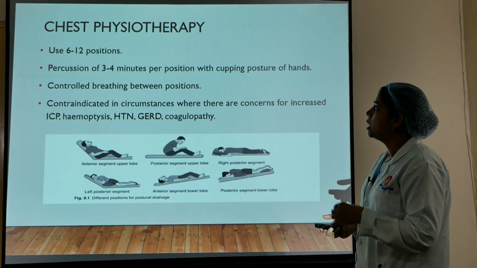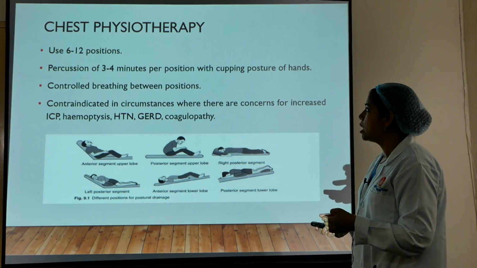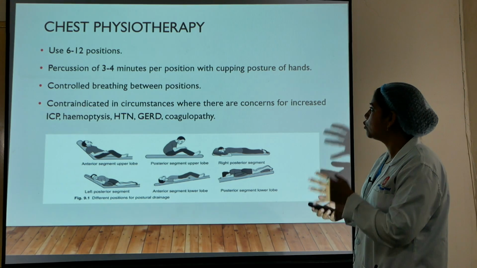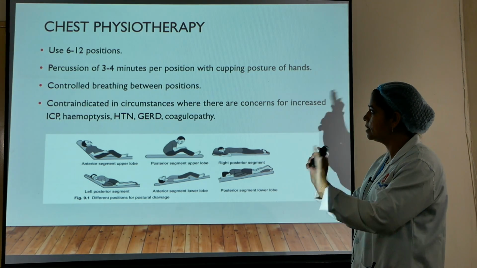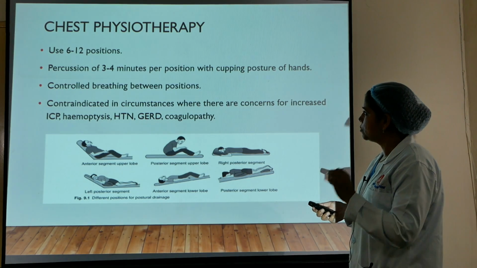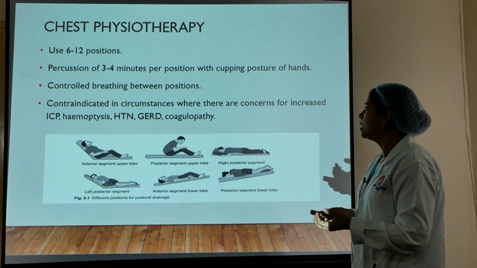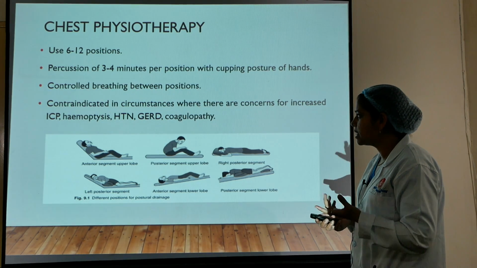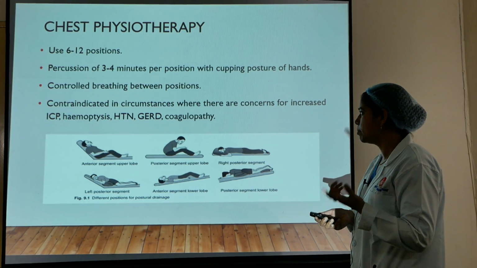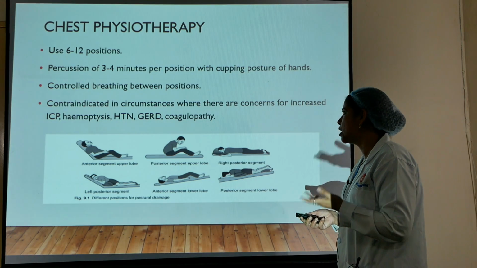Coming to it, we use 6 to 12 positions in which we percuss for 3-4 minutes per position with cupping postures of the hand like this, and controlled breathing between the positions is indicated. It is contraindicated if there is a history of raised ICP or symptoms associated with it, along with hemoptysis or hypertension, GERD or coagulopathy.